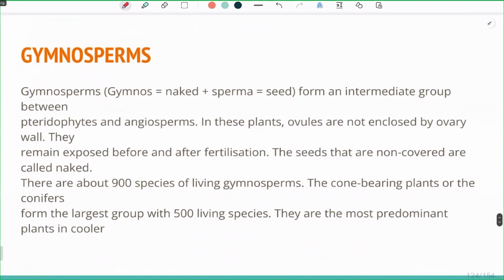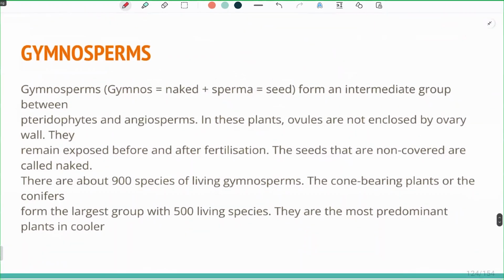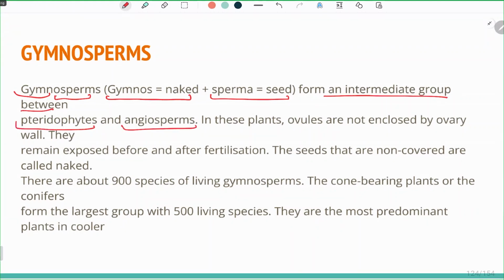Now, gymnosperms. Gymnosperms are the first plants ever to bear seeds. There are two kinds of seeds: the first one is the naked seed, and the other one is the seed of flowering plants, in which the seed is covered. Gymnos means naked and sperma means seed. They form an intermediate group between pteridophytes and angiosperms, relating pteridophytes to the angiosperms.